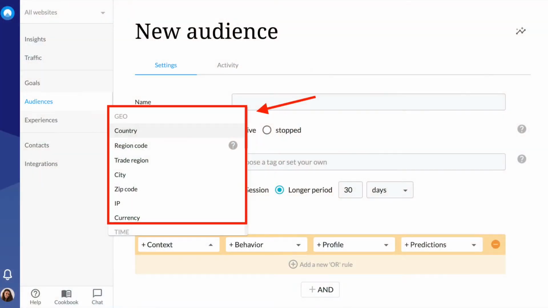Before you jump in though, it's a good idea to take a look at your analytics to see where most of your traffic, or high-value traffic, is coming from. That's where we begin. Once you know which locations are of interest to you, whether that's the cities in which you have offices or the countries that you get the most website traffic from, you can build your audiences in Unless. Properties like the country or region code, trade region, city, zip code, and the visitor's IP address and currency are all available to you for this purpose.